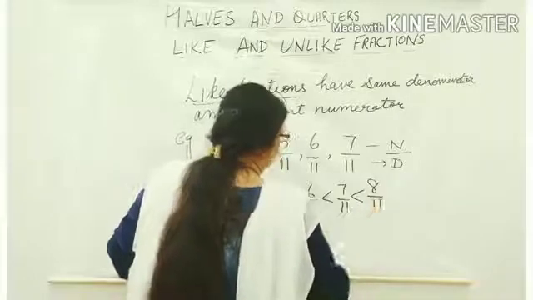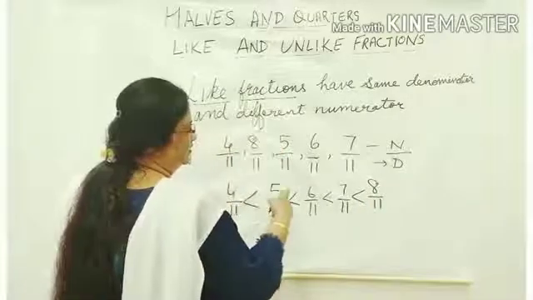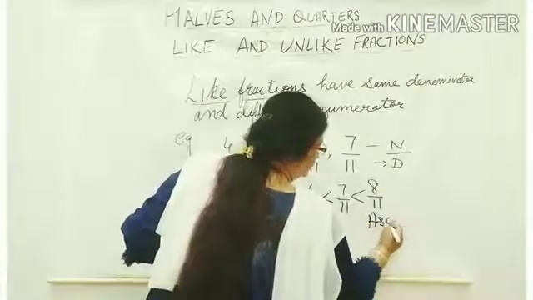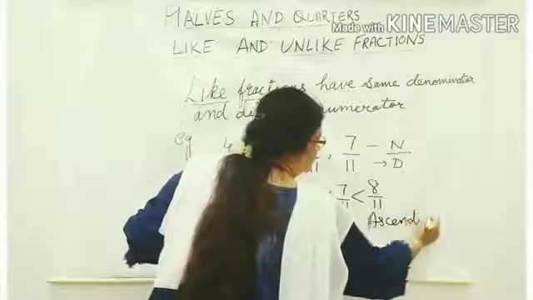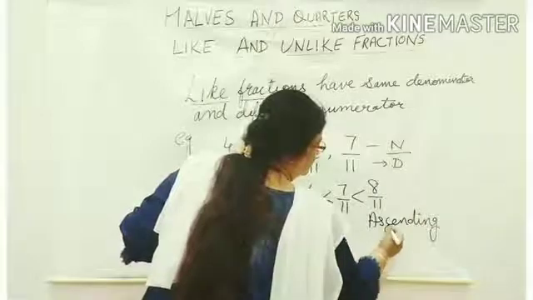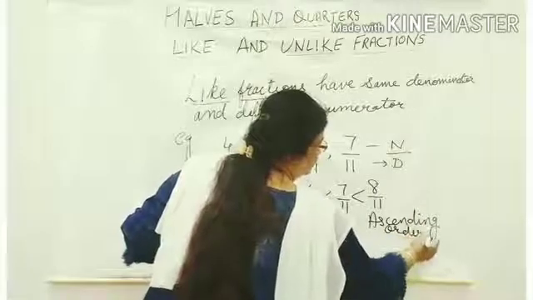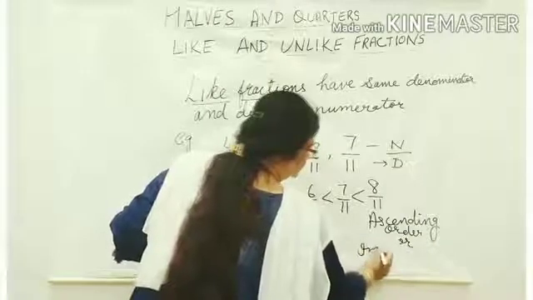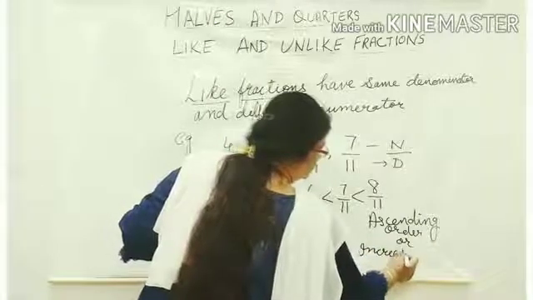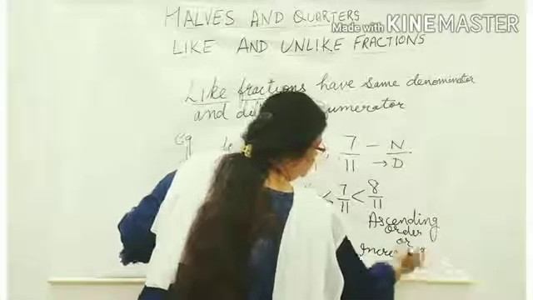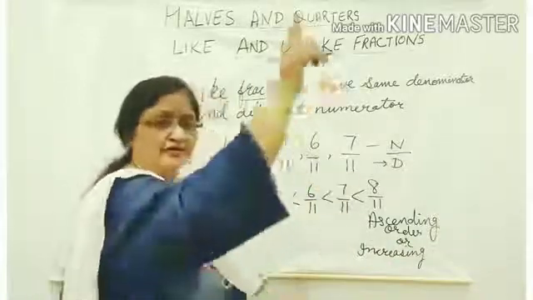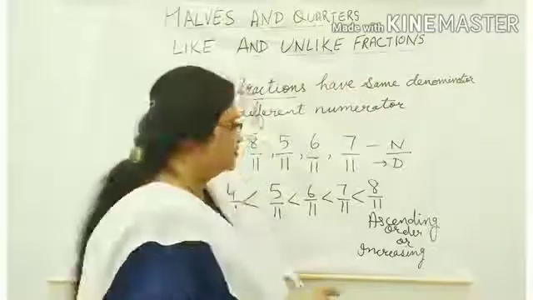So what have we done? See, 4, 5, 6, 7. This is what? Ascending order, or we say increasing. When something keeps increasing, when you go from down to up on the stairs, from small to bigger one, that is increasing order.